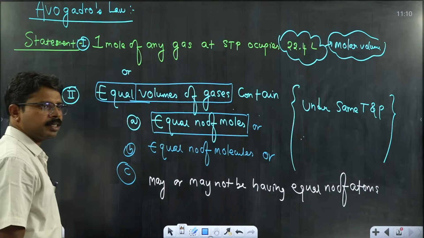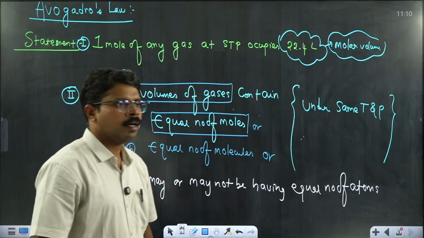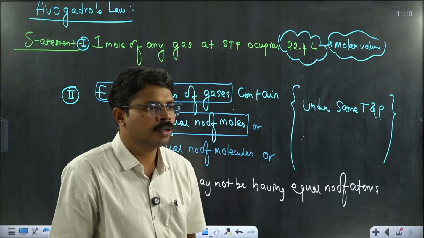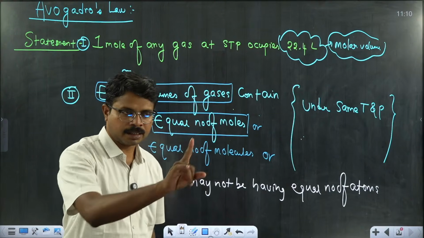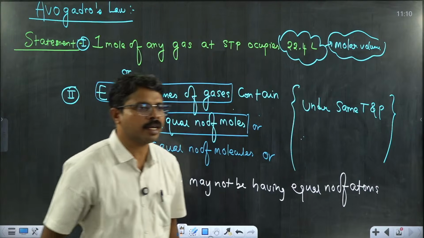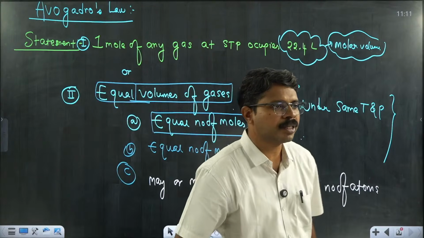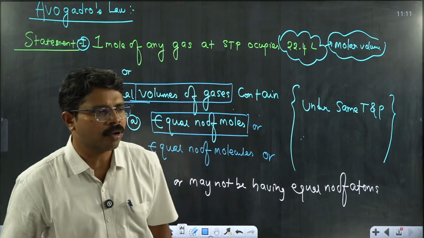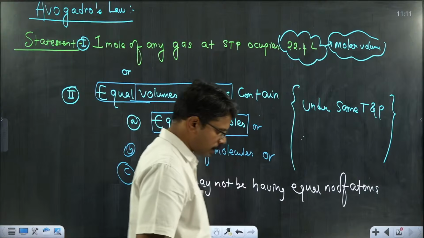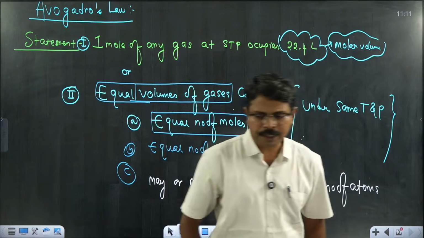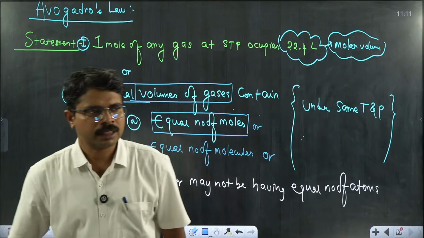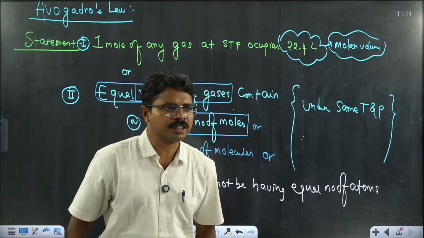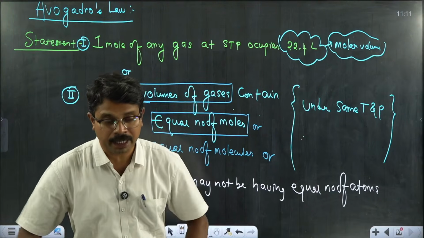Statement 1 I have given. Yes, we can calculate; real gases deviate from ideal behavior. Good point. We can calculate the molar volume by considering the gas as an ideal gas. If it is a real gas which exists really on earth, that condition is different. It deviates from ideal behavior.